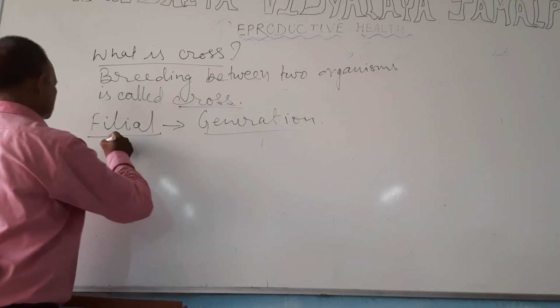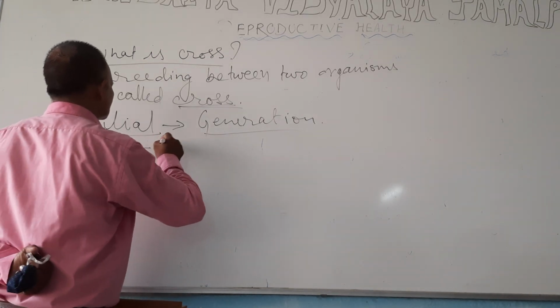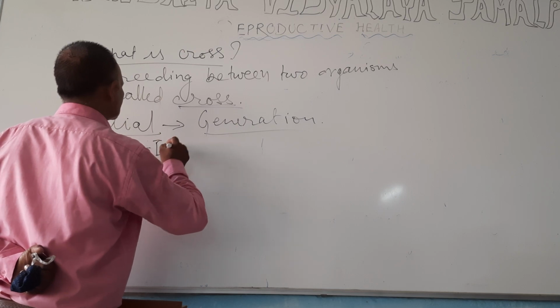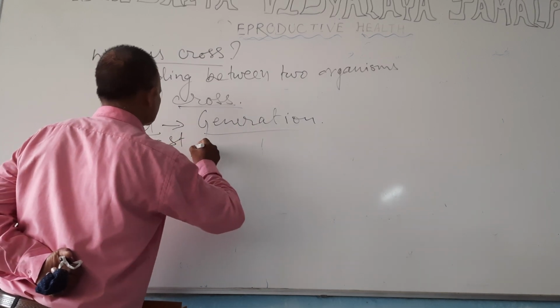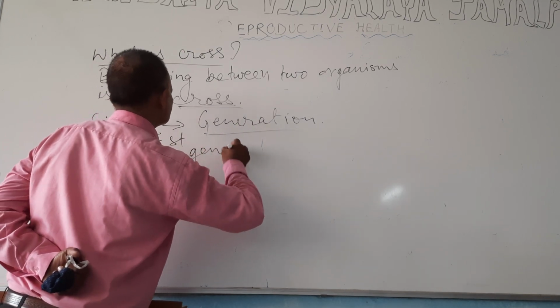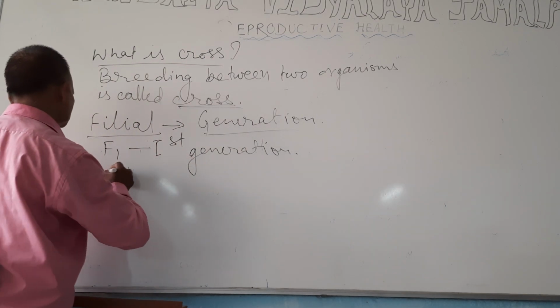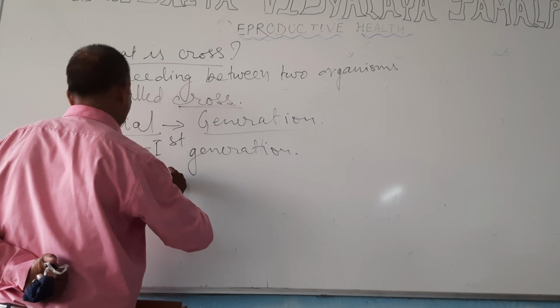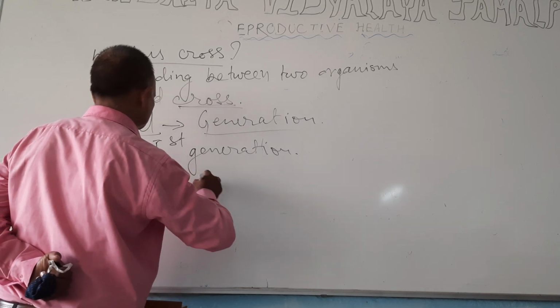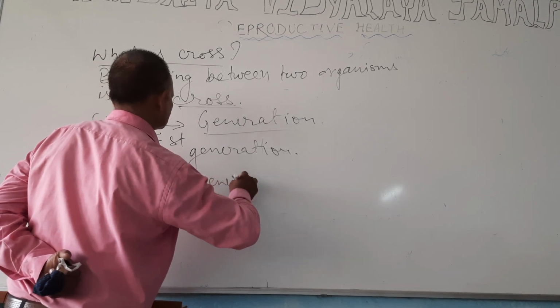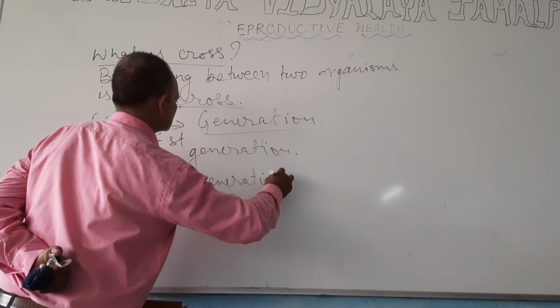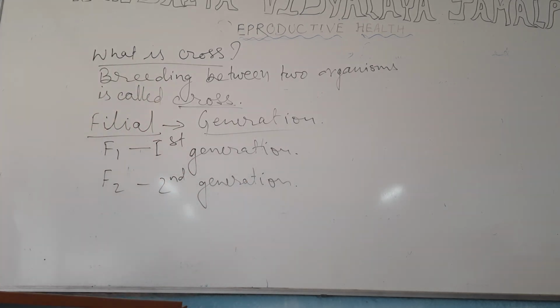So F1, filial 1, first generation. F2, second generation. So this word filial, now you might have understood.